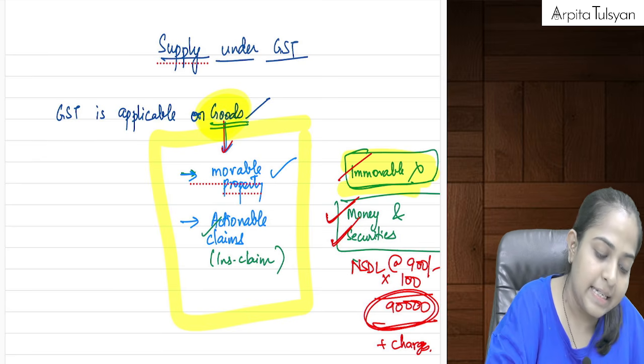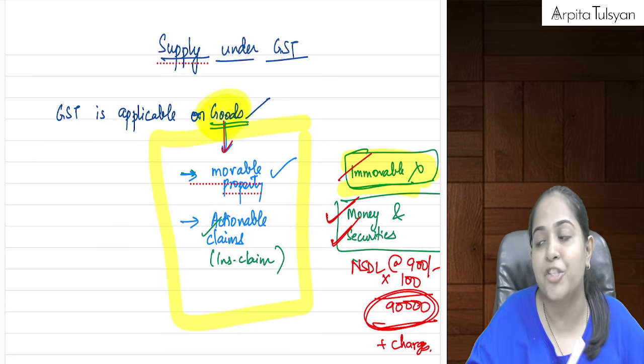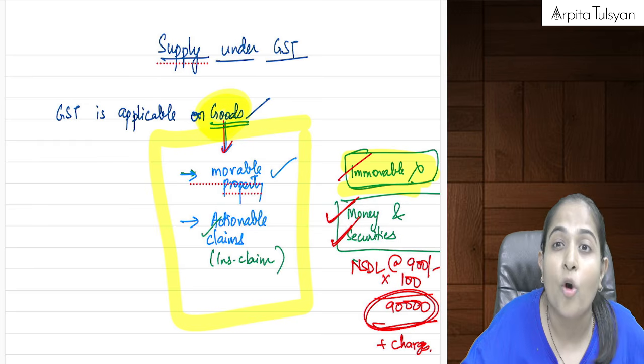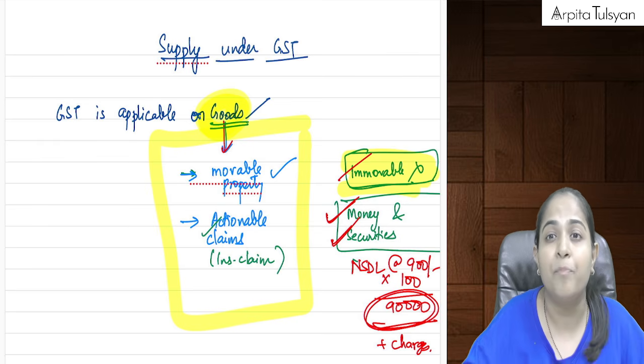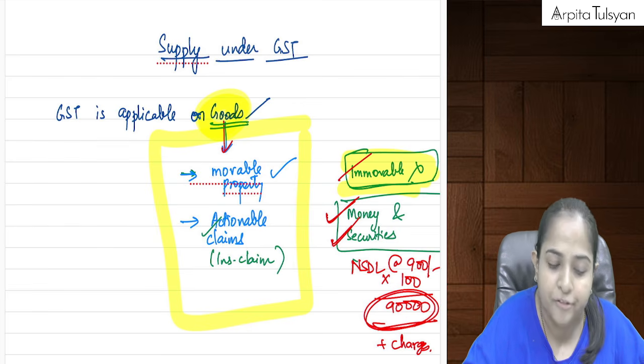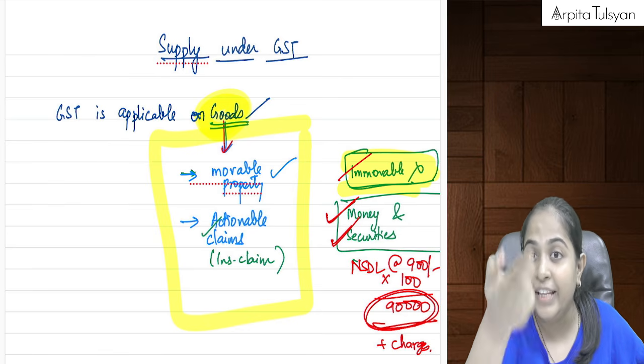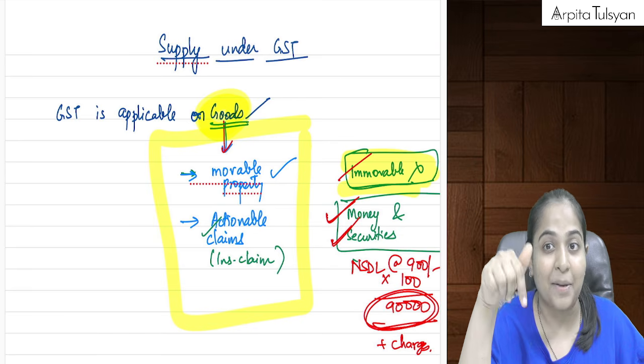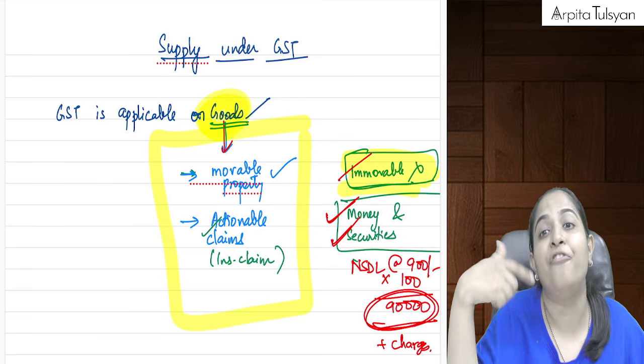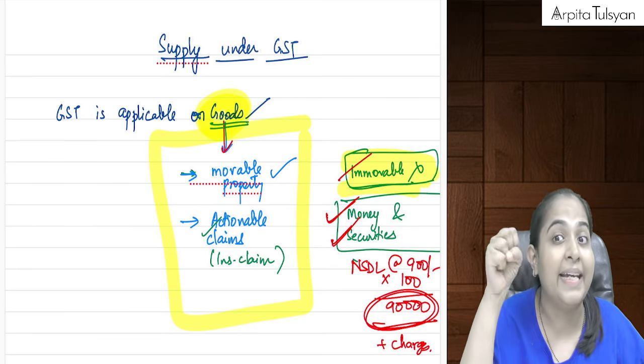Okay, similarly, another example of actionable claim. You must have heard about lottery, betting, gambling, horse racing, etc. In these cases, if you win the bet, then you will get some money. Similarly, if you win some amount in a casino, you will get some money.